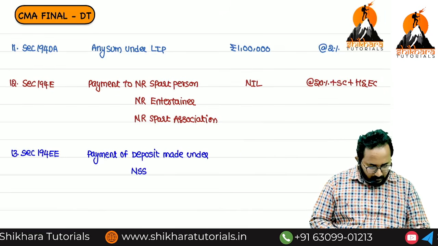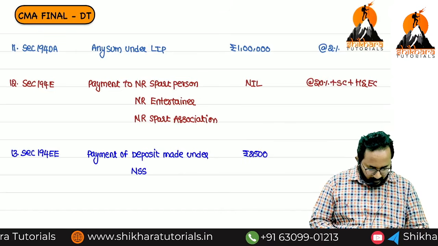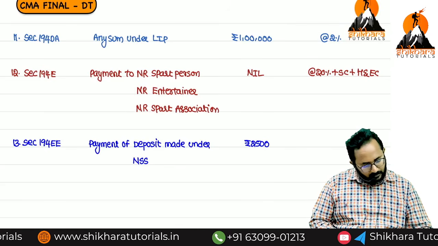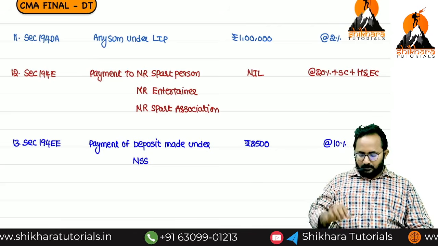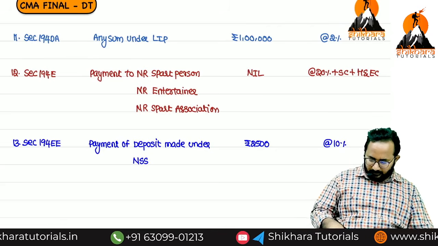Threshold limit rupees 2,500. TDS rate 10%. Please confirm, TDS rate also 10%.